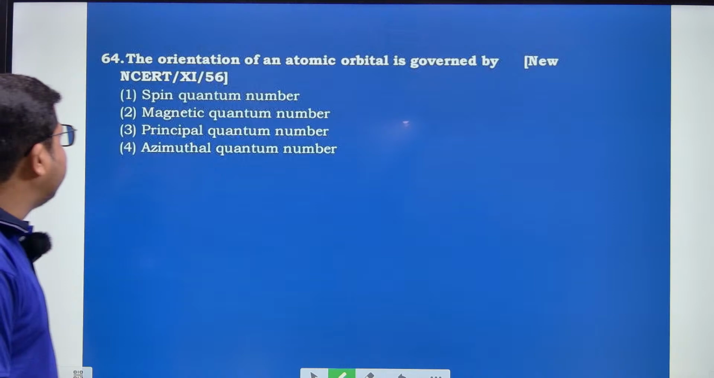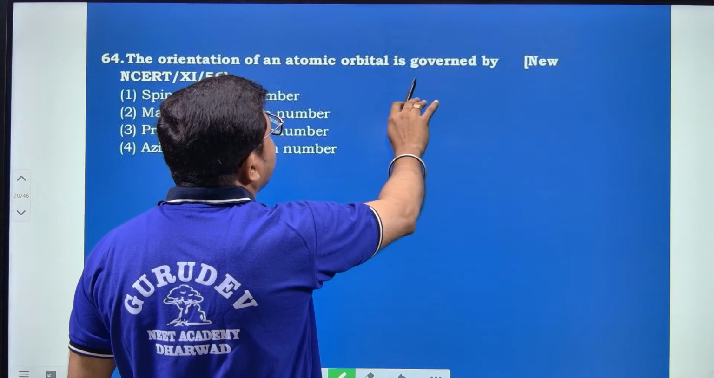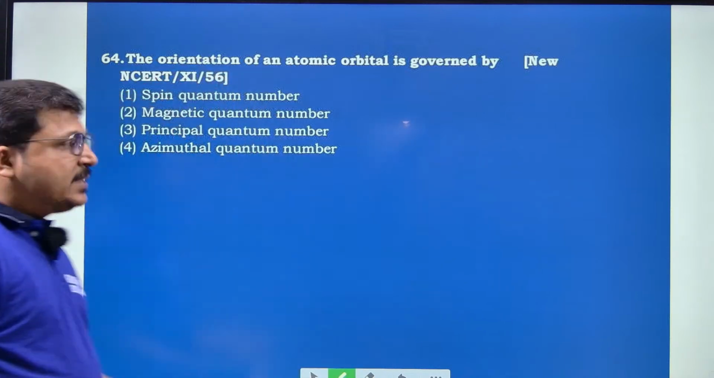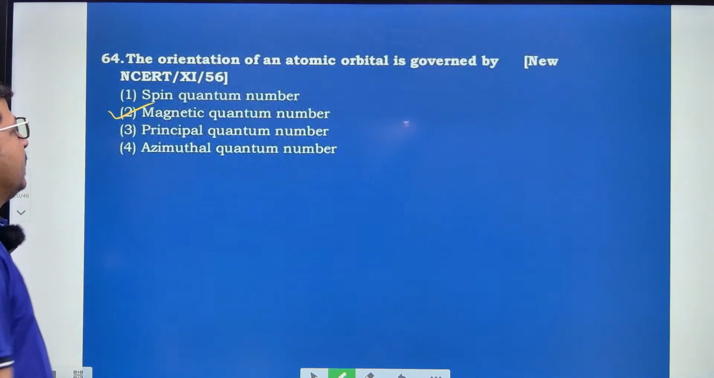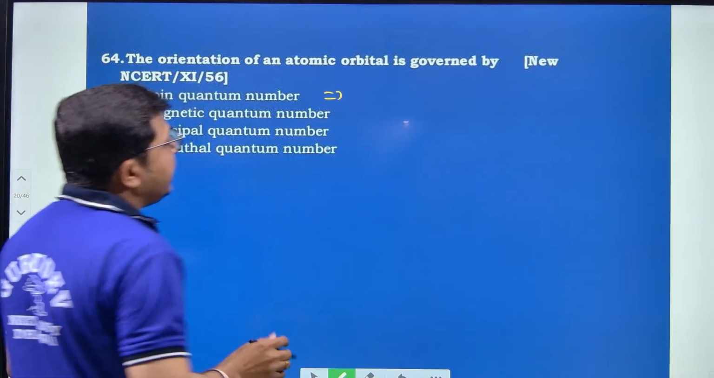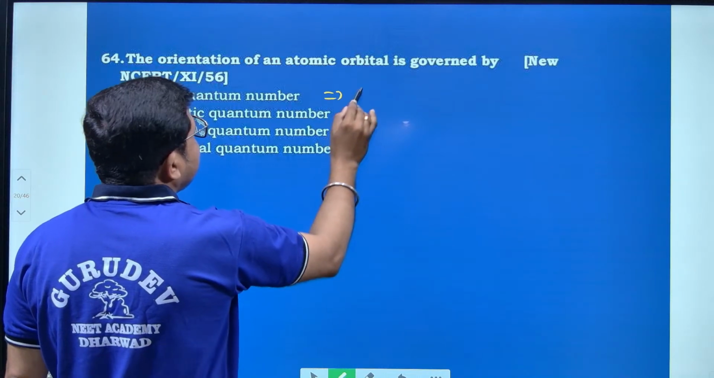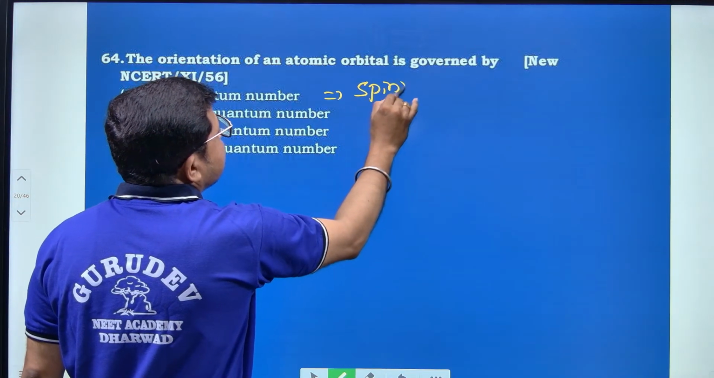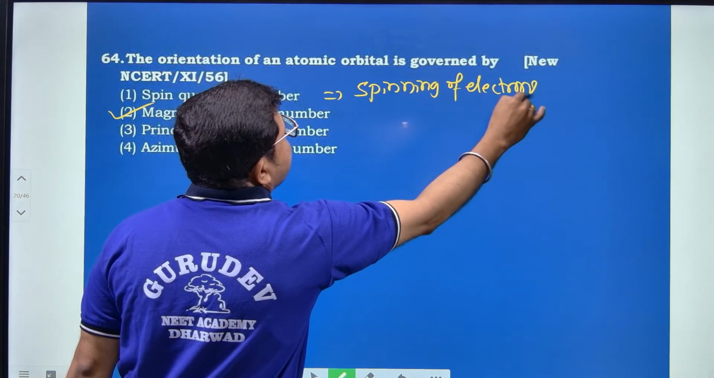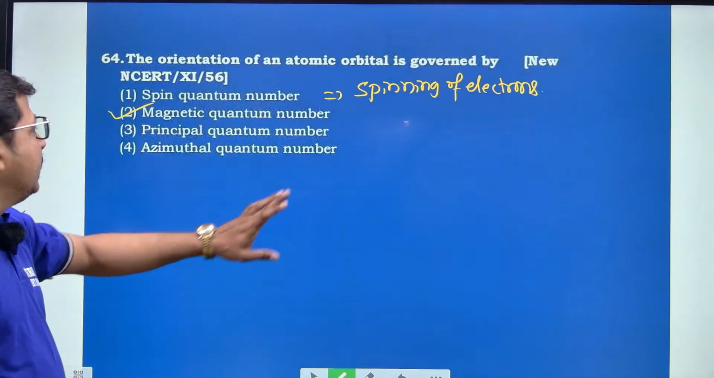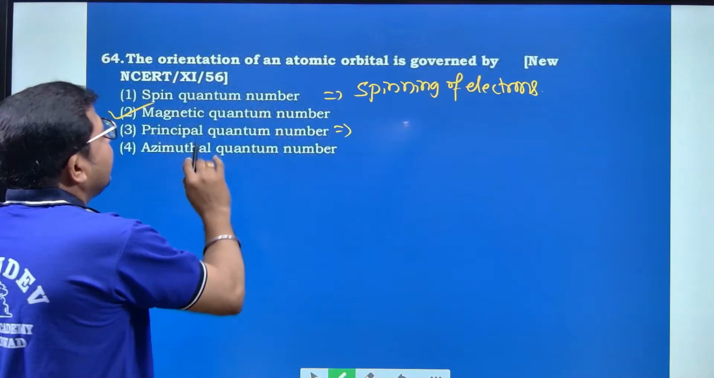Next, move to question number 64. The orientation of an atomic orbital is governed by, simple, none other than the magnetic quantum number. The spin quantum number tells about the spin of electrons during the filling of electrons, and the principal quantum number tells about